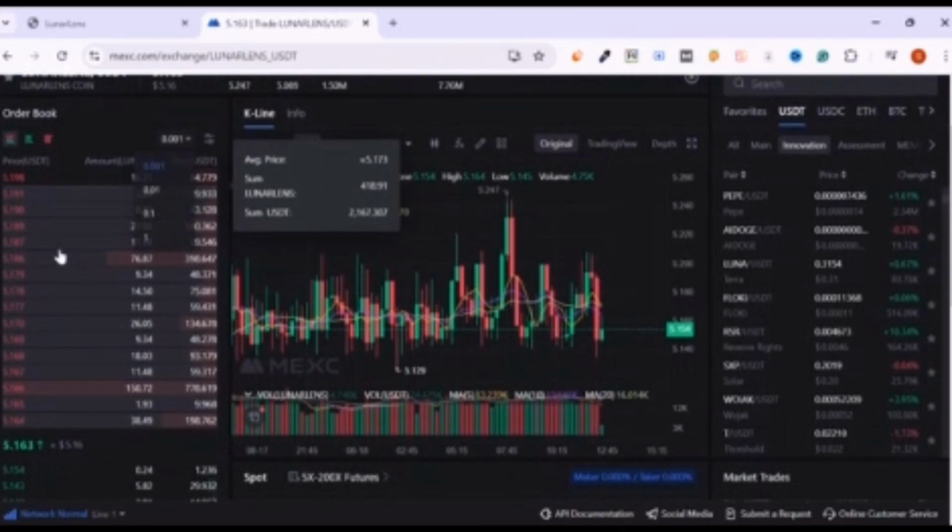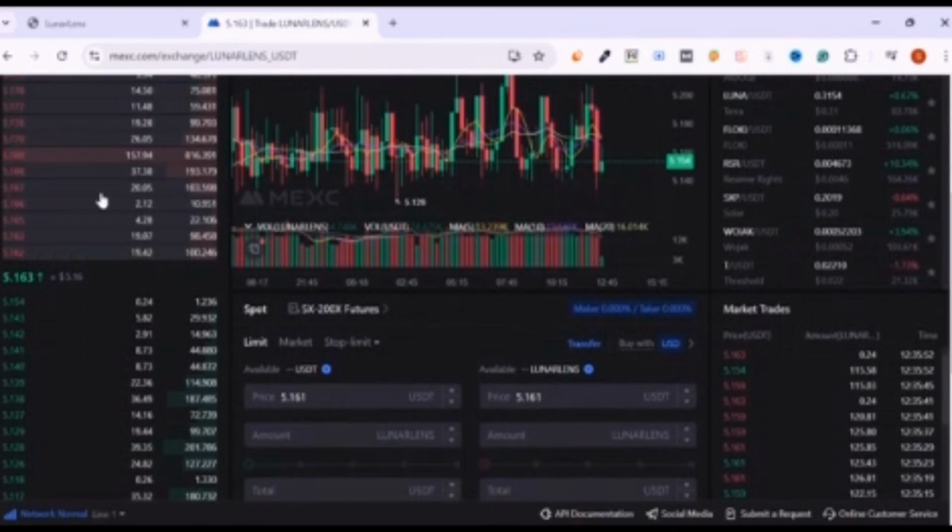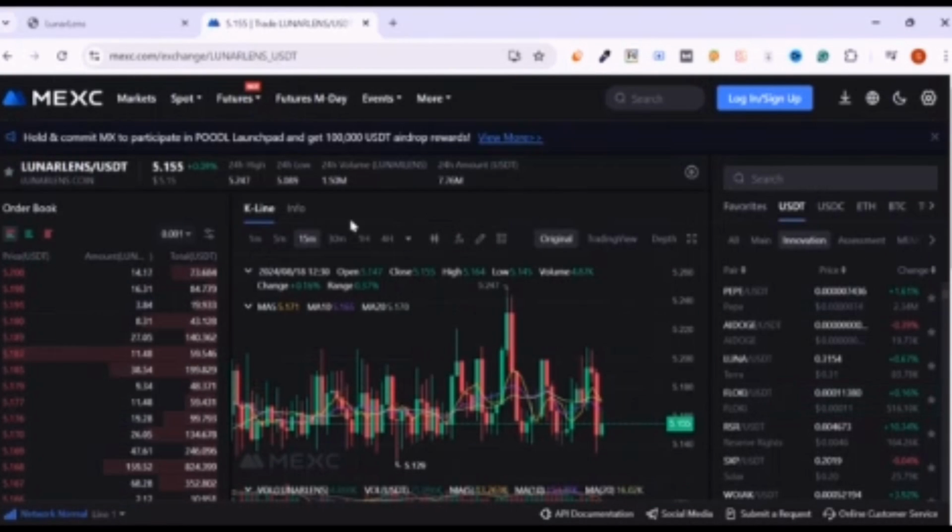Here is the order book of Lunar Lens. You can see everything about Lunar Lens in this exchange, because on MEXC Lunar Lens is already listed from 2nd of August. So it's a big opportunity for all of you, but it's not financial advice. So be careful. Maybe it will go to the moon, maybe it will go down to earth. Hope you'll understand it. That's not financial advice. So that's the total video right here.